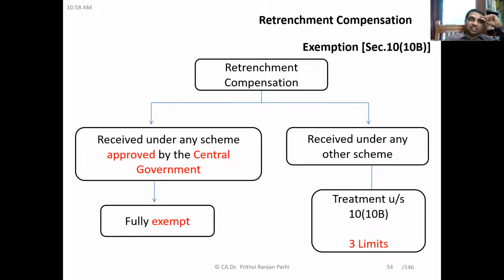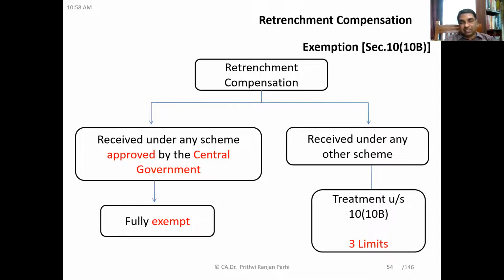Second is received under any other scheme. If central government has approved the scheme, then what is the treatment? It is fully exempt.